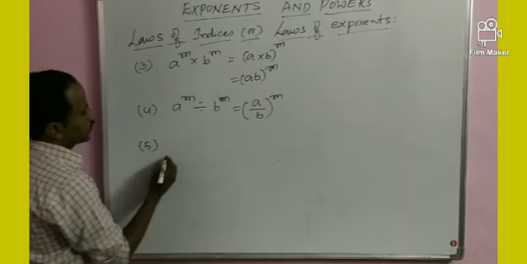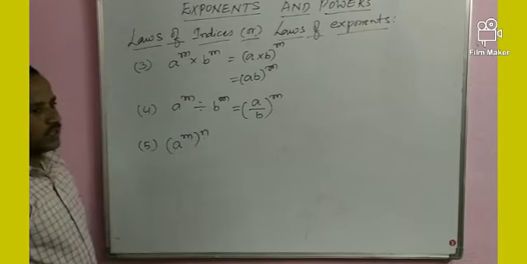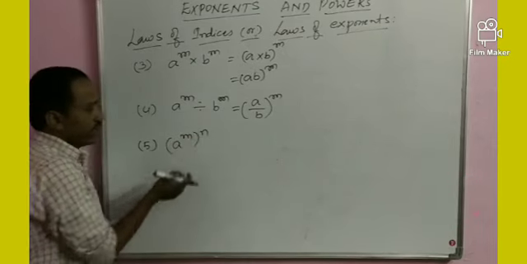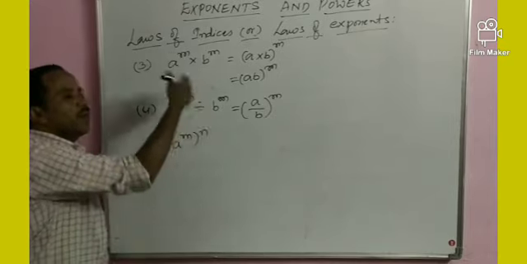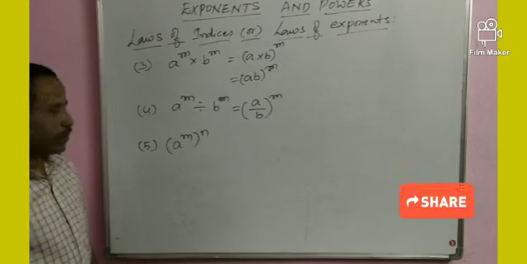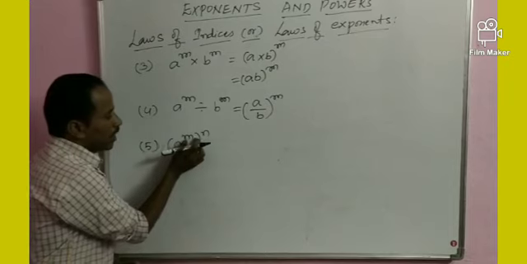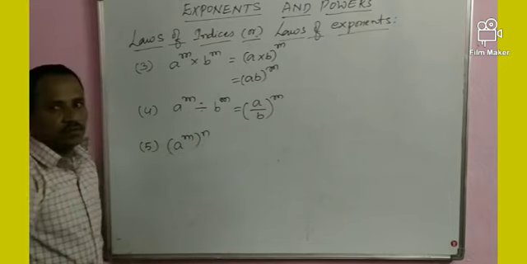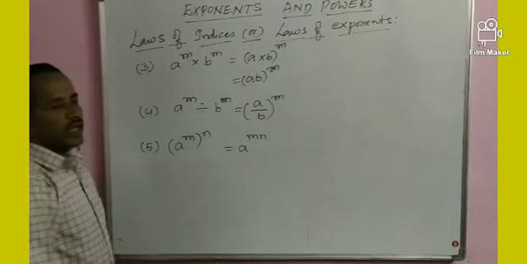Next, a power m whole to the power of n. Here we have to take only one base. Powers are different. A power m whole power n. When the number of powers is there, all powers should be multiplied. Listen, my dear students. Base is only one. When number of powers is there, all powers should be multiplied. It can be written as a power mn.